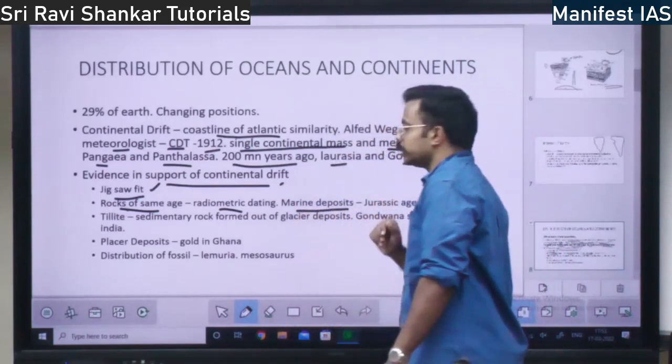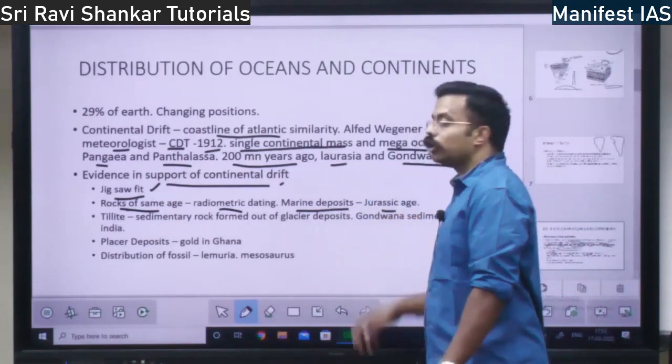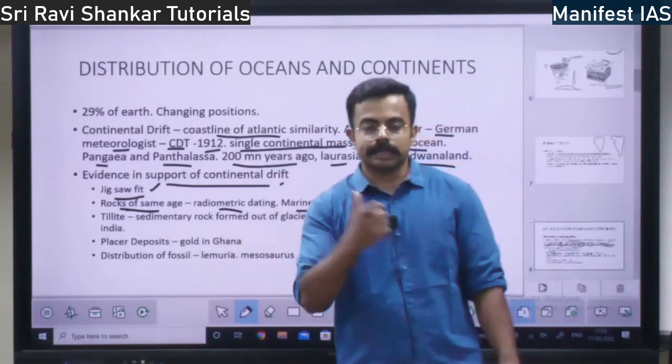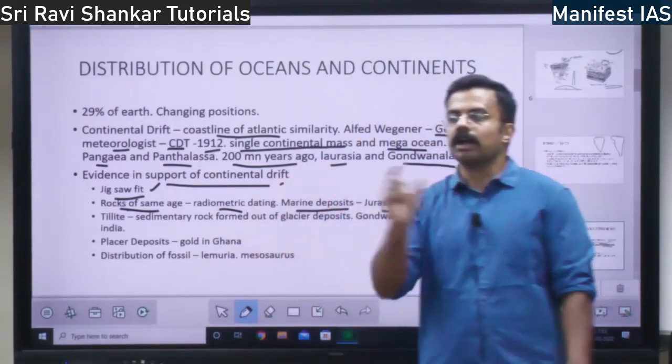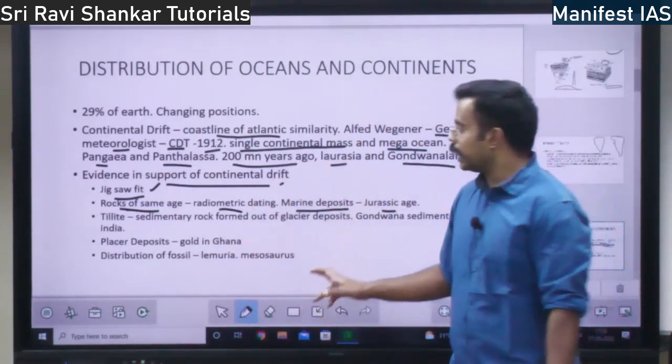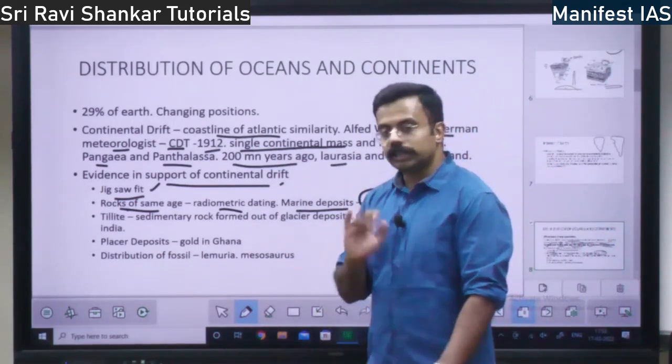Also the marine deposits on both sides belong to the Jurassic age. On the side of Africa as well as South America, whatever marine deposits are there, both of them belong to the Jurassic age, right? So that is one evidence.